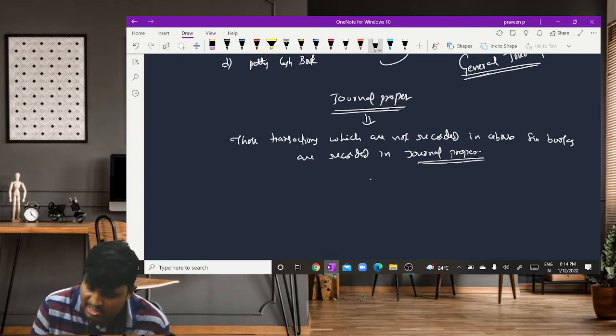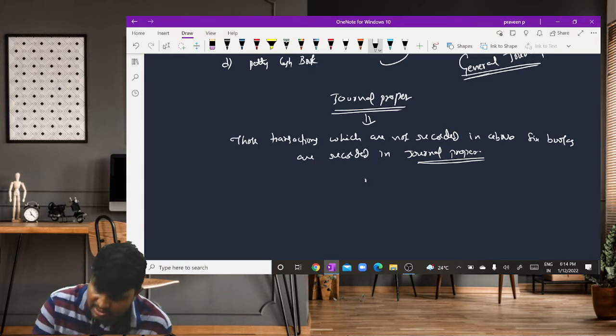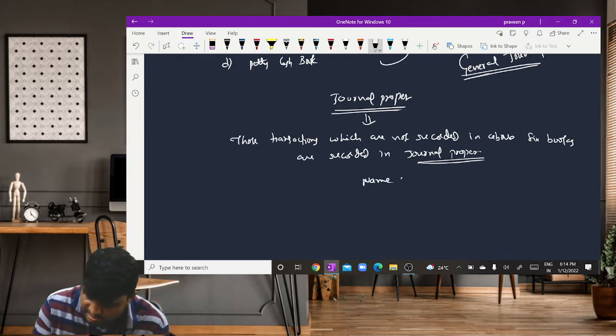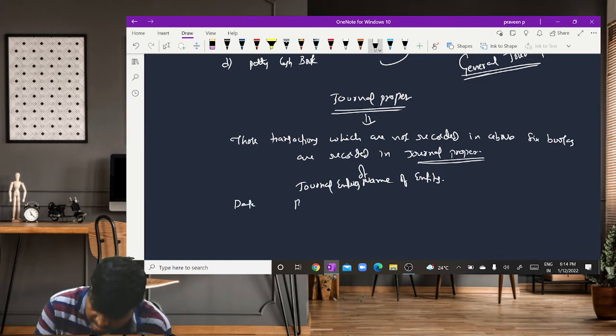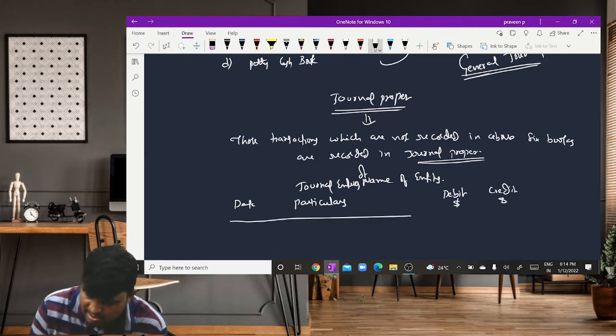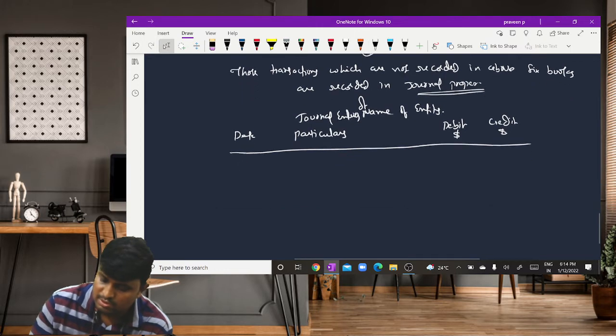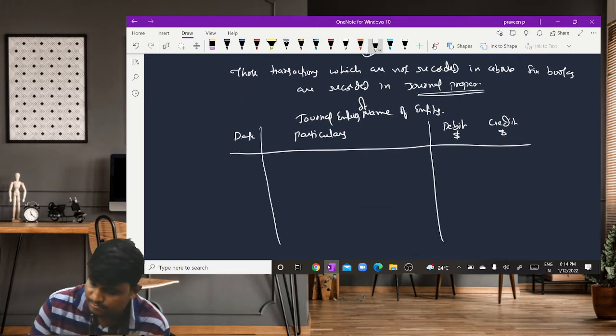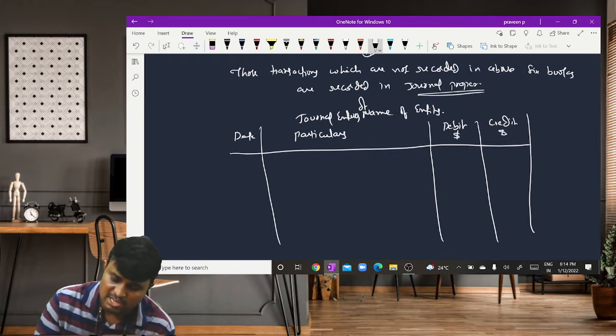And we already discussed the format of the journal. First we record the name of the entity: journal entries of so and so entity. Then date, particulars, debit dollar, credit dollar, and you may record the LF number also. So this is the format of the journal.